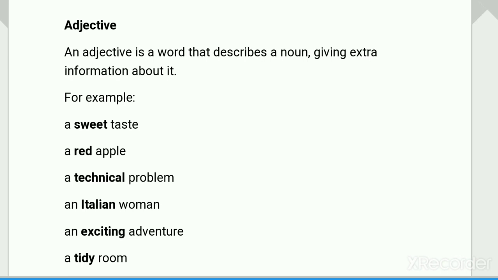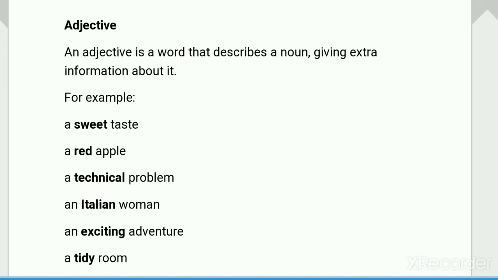A red apple. So red explains more about apples. Then a technical problem. Technical explains more about problem. An Italian woman. This Italian word explains about woman.